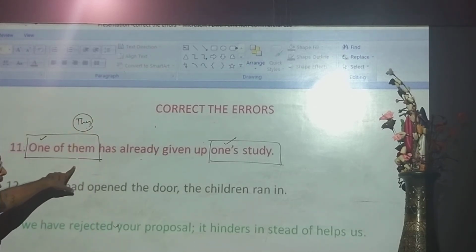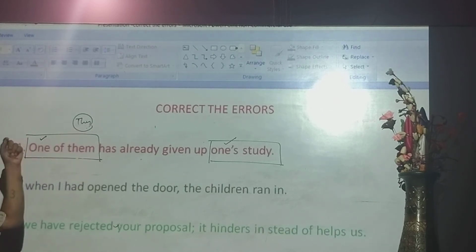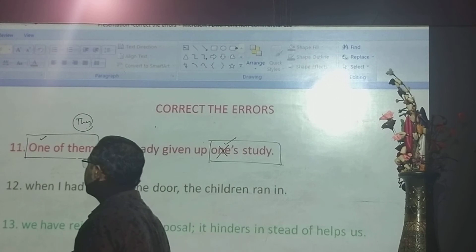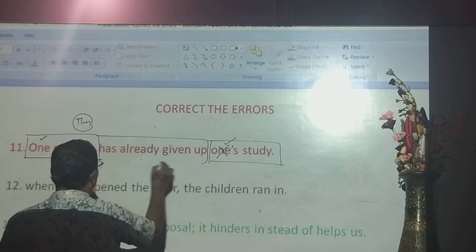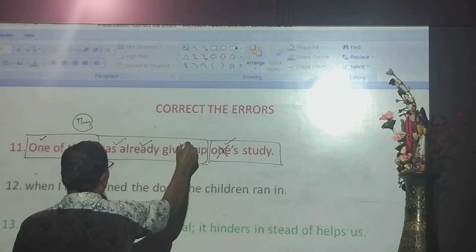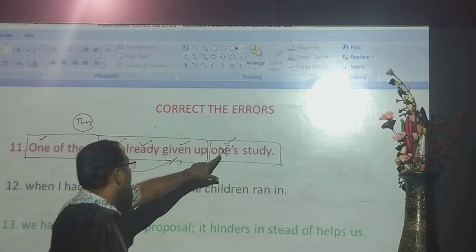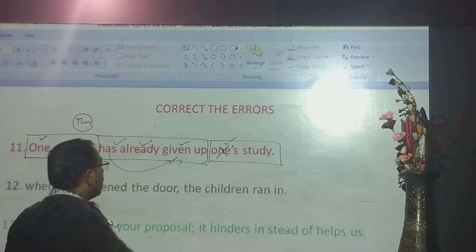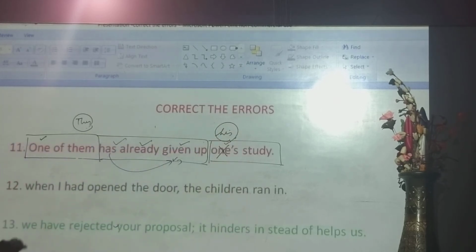Okay, third person. One of them, its singular is he. Then one means singular he, third person singular number. Here you cannot use once. One of them has already given up. If this part is the correct one, you see, has already, third person V3, has V3, that is the correct one. The only mistake is here, once is the mistake, because here the subject is not one at all. It is one of them. What you can write here is his. Okay? One of them has already given up his studies. Okay? Did you get the sense?